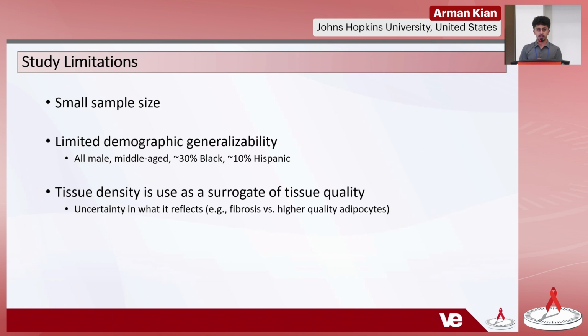And some of the limitations of this include the small sample size, the limited demographic generalizability, considering these are all men and they're middle-aged, and ultimately the use of tissue density as a surrogate of tissue quality, because there is some uncertainty what particularly that higher density reflects, whether that's fibrosis or the higher quality adipocytes.